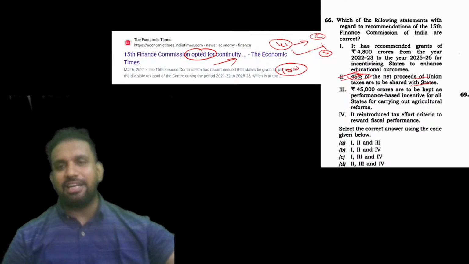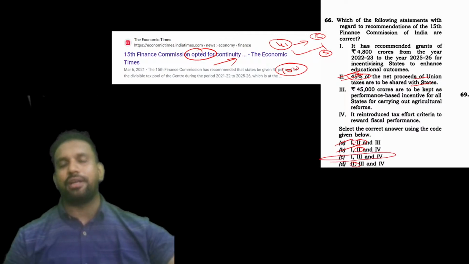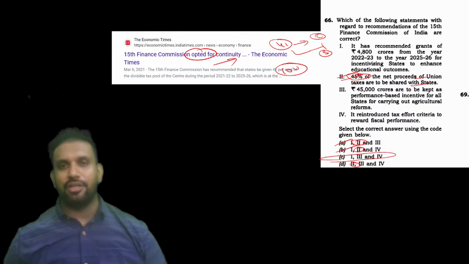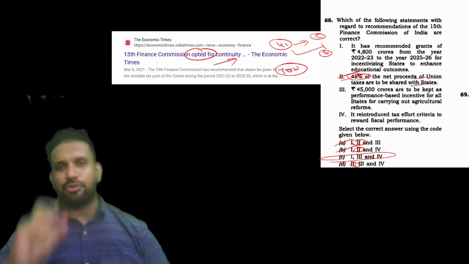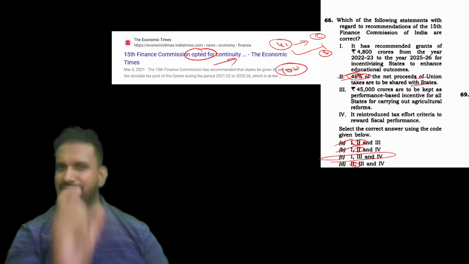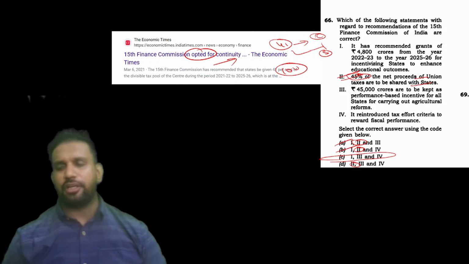So when the second one goes, second one यहाँ पे भी है, second one यहाँ पे भी है, the only option that is left is what? So even if you know the heading of the 15th Finance Commission, the major heading is always what? कितना center से state को state के लिए पैसा recommend किया गया है by the Finance Commission. If you even knew that particular statement or heading in any newspaper, you would have done this particular question for sure.